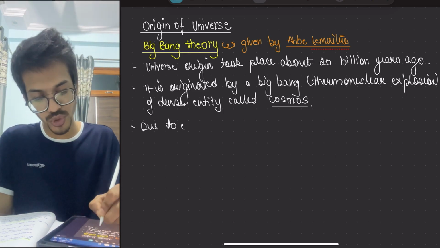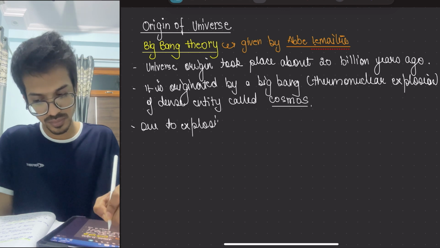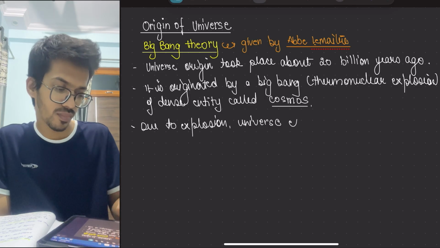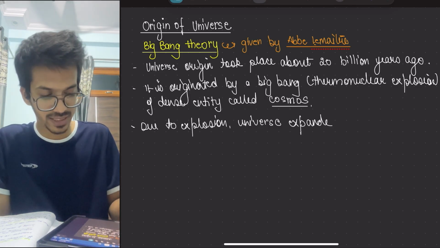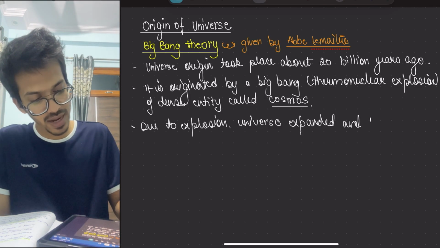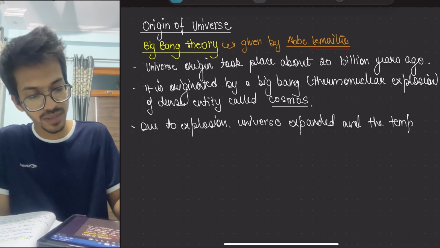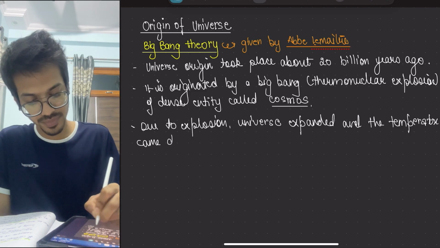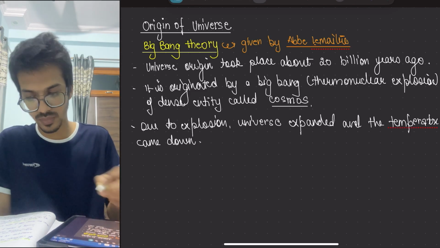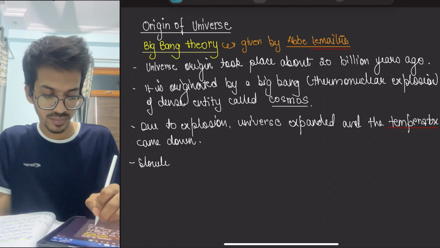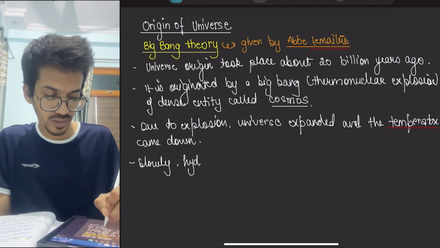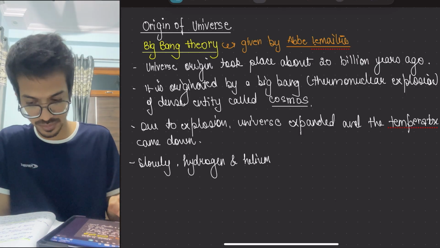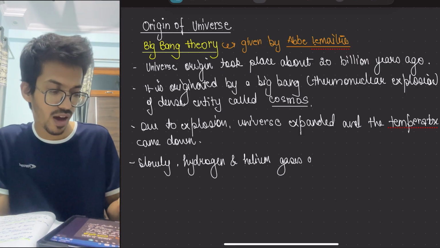Now due to the explosion, the universe expanded, and the temperature came down or cooled down. Slowly hydrogen and helium gases are formed,